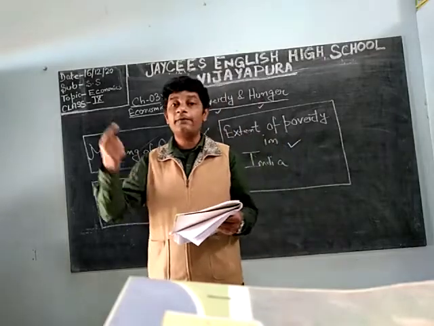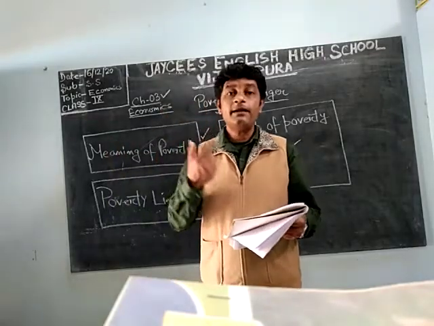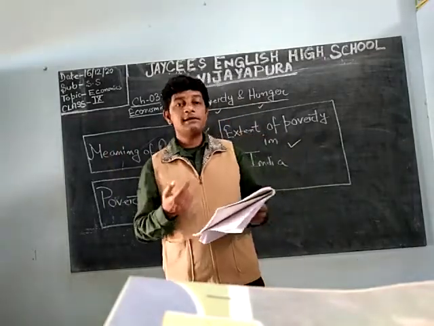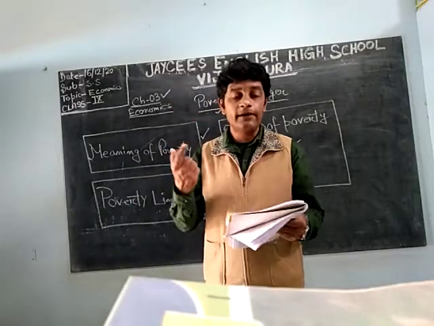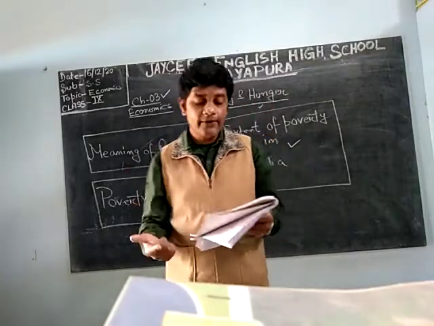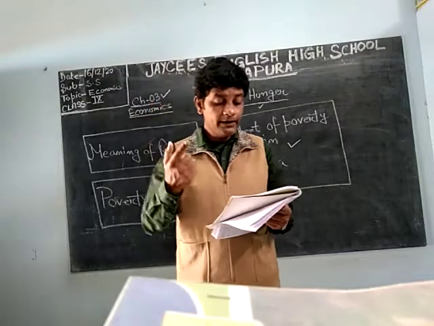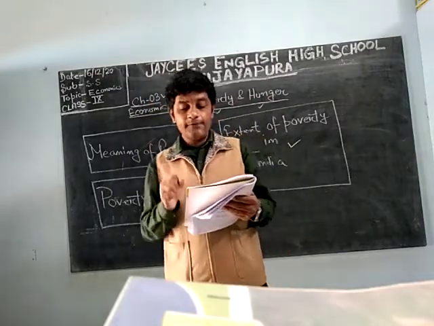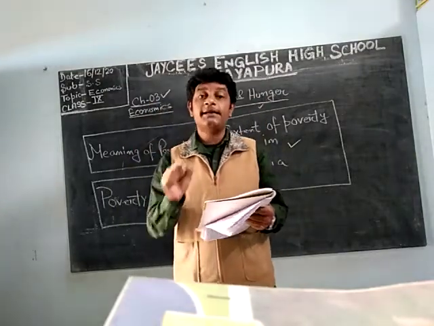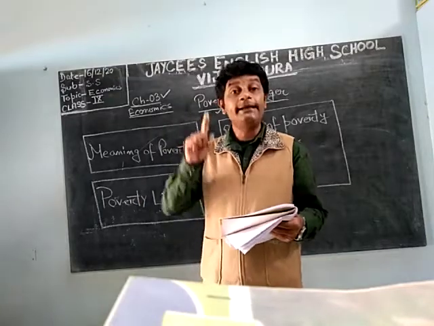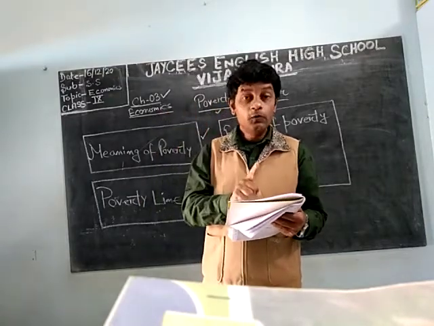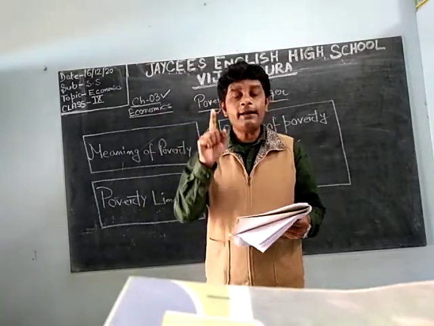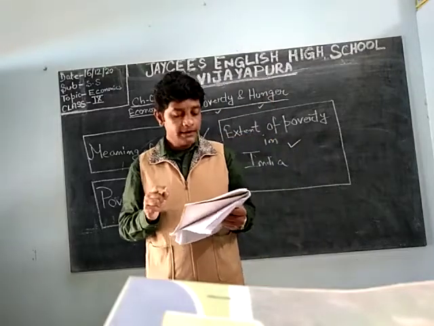So more than 50% it has been reduced. This is a good sign, but still poverty is there in each and every country. So the poverty ratio has declined from about 46% in 1983 to about 20% in 2009-10.